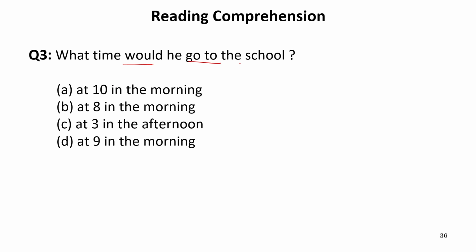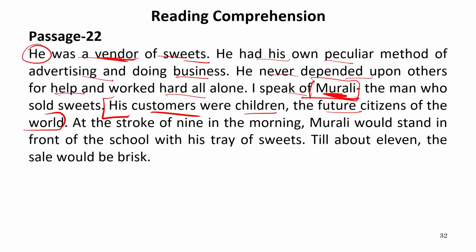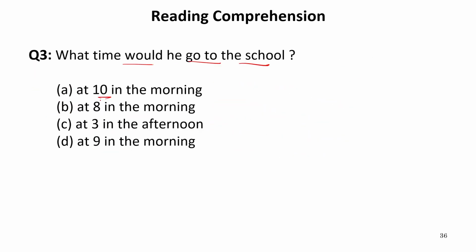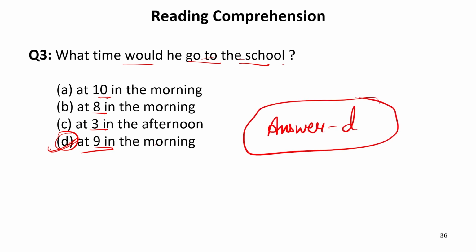What time would he go to the school? Now let's get back to the passage again to see the answer of this question. At the stroke of 9 in the morning, Murli would stand in the front of the school with his tray of sweets. So what was the time? At 9 o'clock. Now let us see if it is given in the options. 10, 8, 3, 9. Of course, it is D, that is 9. So our answer is D, which is again given in the passage directly. Now let's move to the next question.